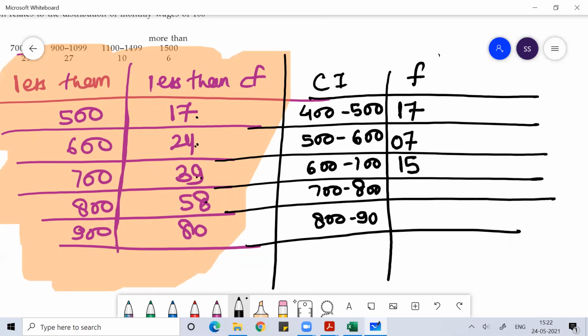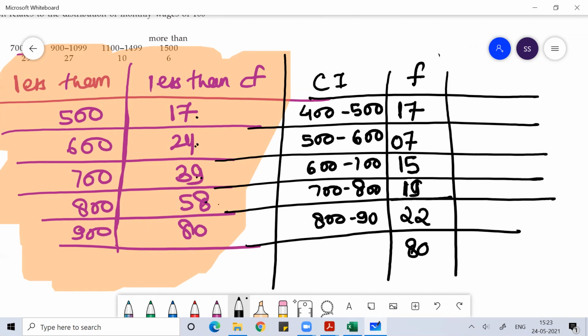Then 58 minus 39, that would be 19. Then 80 minus 58, this would be 22. If you do the sum, you should get 80. I hope you understood this.